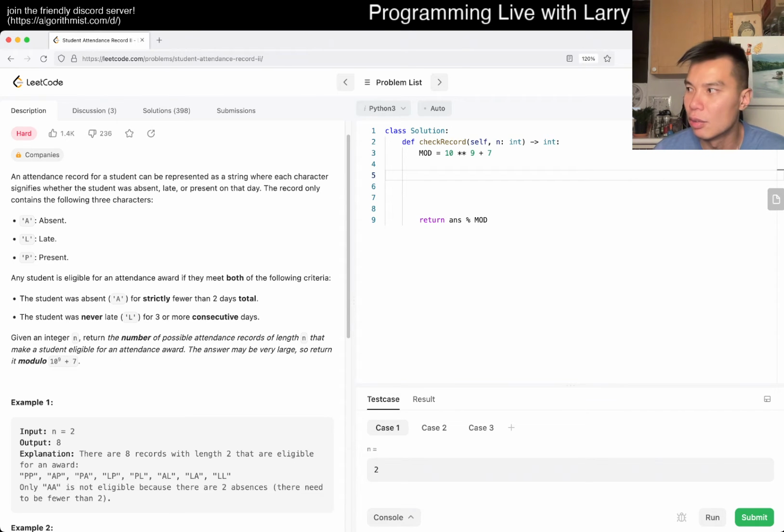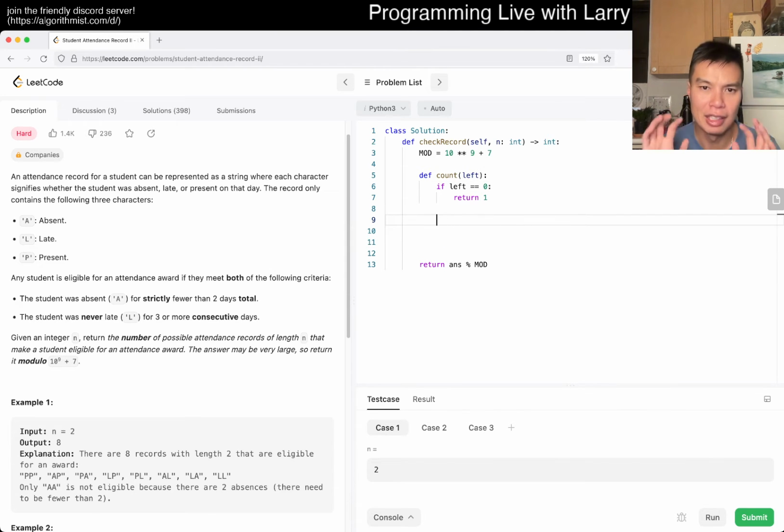And here, the tricky thing is just really list out every possible case. So let's get to it. So let's just say count, and let's just say we have left, like how many days we have left, right? So if we have 0 days left, then we return 1 possibility because we assume everything is valid. There may be more dimensions, but I'm just trying to think about it as we're talking about it. So the 2 things we have to keep track of, right? One is absences, and the other one is lateness, right? Then we can kind of just build rules that way, right?